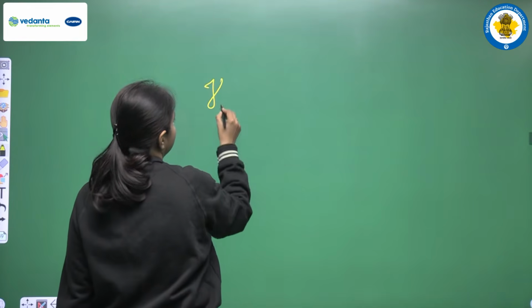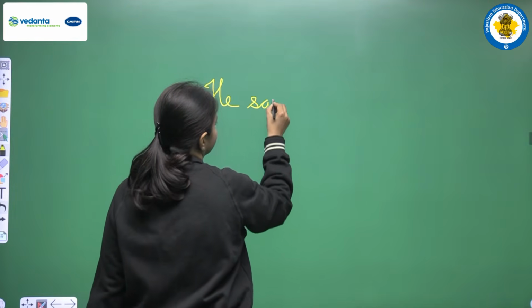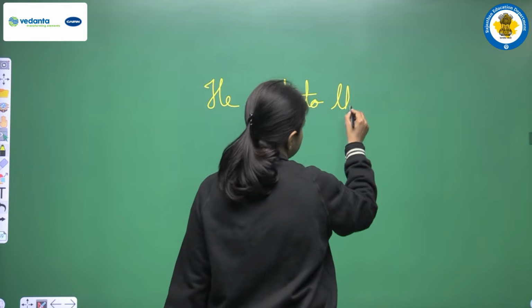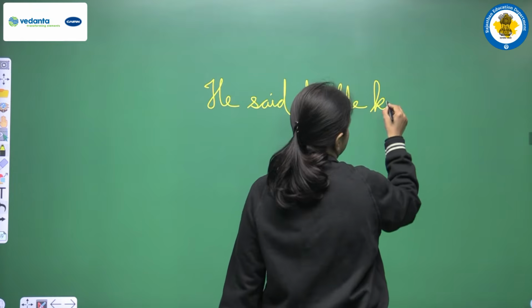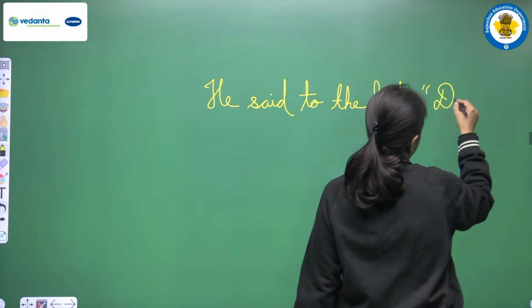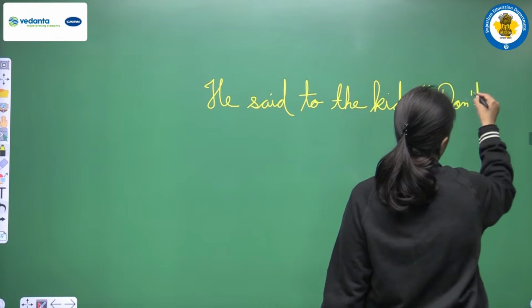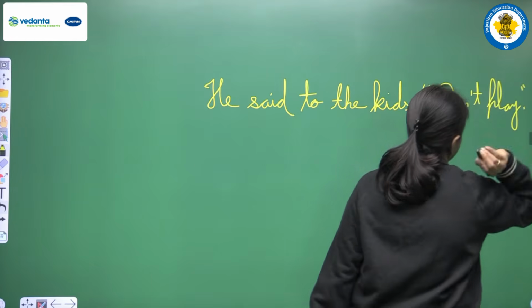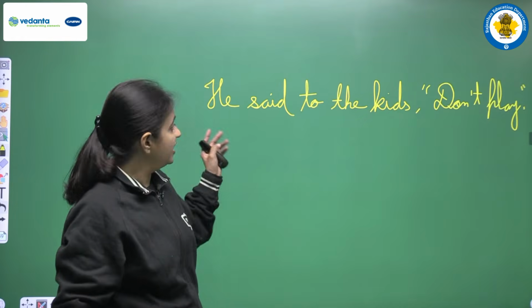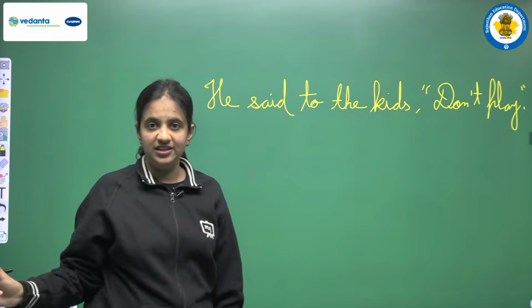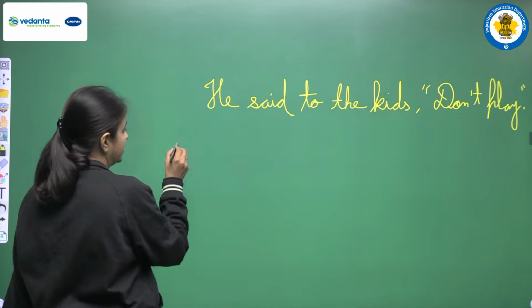I am writing here, he said to the kids. Negative sentence we need here. So let's write, don't play. Okay, let's take one small sentence only. So we are having that he said to the kids, don't play. So we are having two options here that we can opt to. So let's take the first one.